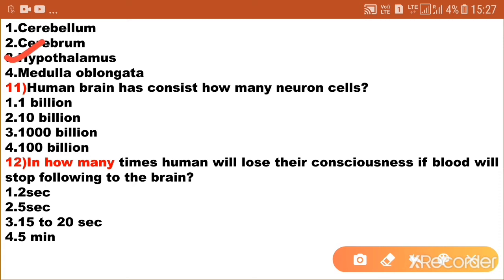The human brain consists of how many neuron cells? Option 1, 1 billion; option 2, 10 billion; option 3, 1000 billion; option 4, 100 billion. So the answer is option 4, 100 billion.